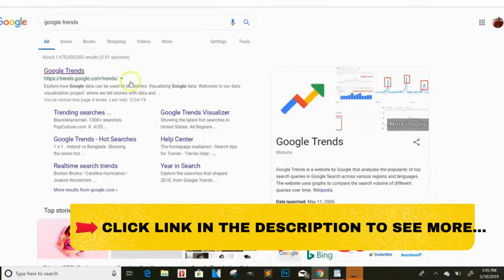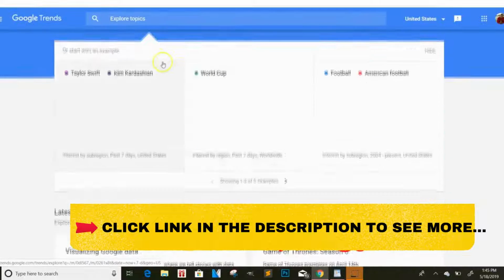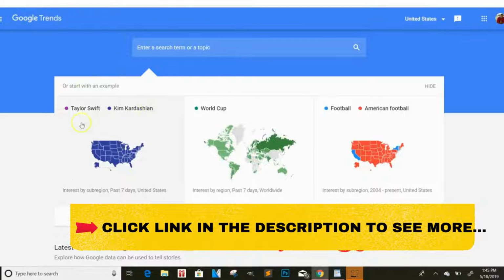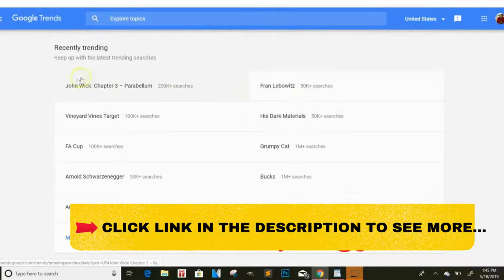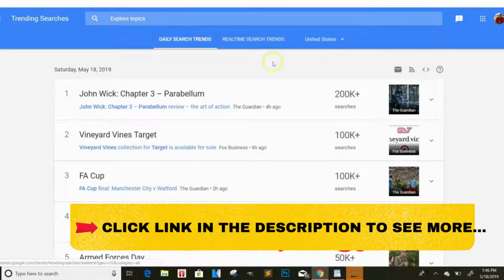All right, so you go to Google Trends, and they'll tell you right now, in the past 7 days, this is what's trending. Recently trending, John Wick. You remember when I told you guys about the whole movie idea with the Avengers? John Wick is coming out. I think it's already out, so you may not be able to catch that one because I think it just came out. So just think about the new movies that are coming up. Arnold Schwarzenegger's trending, Armed Forces, Grumpy Cat. They got tons and tons of different things that are trending right now.